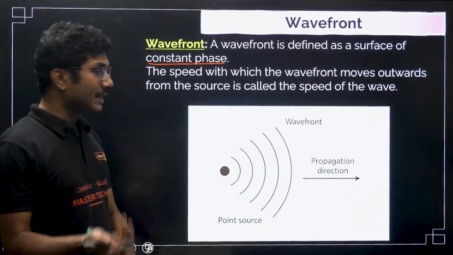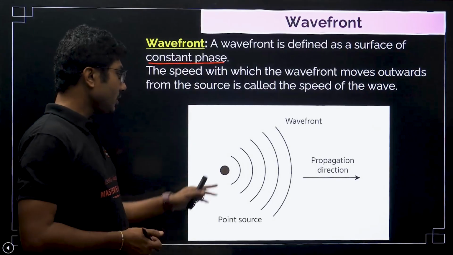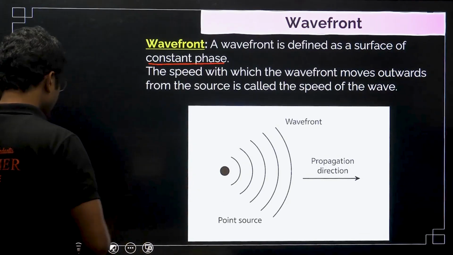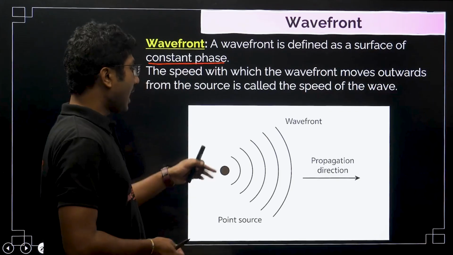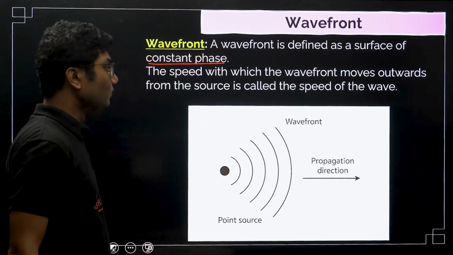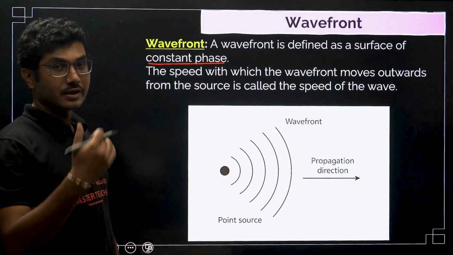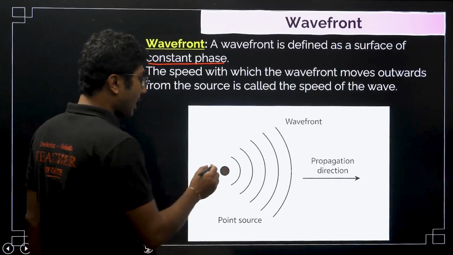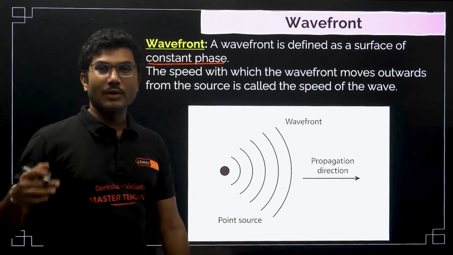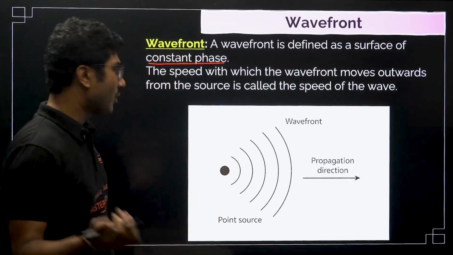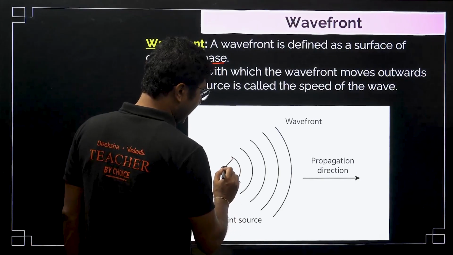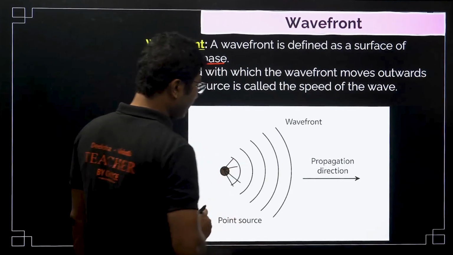Now let's understand the term phase. Suppose we have a point source. As you can see here, we have a point source and the light is propagating in this direction. This is the direction of propagation. Now what is the meaning of surface of same phase? If you start from this point, after some time, say 1 second, light will travel in all possible directions.